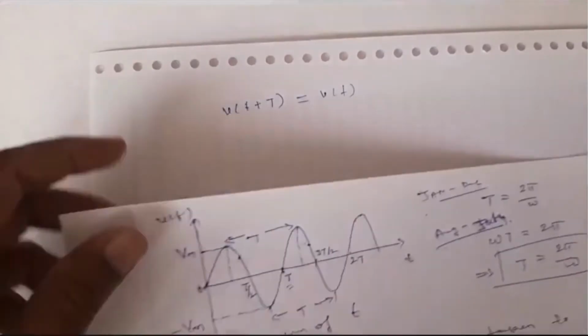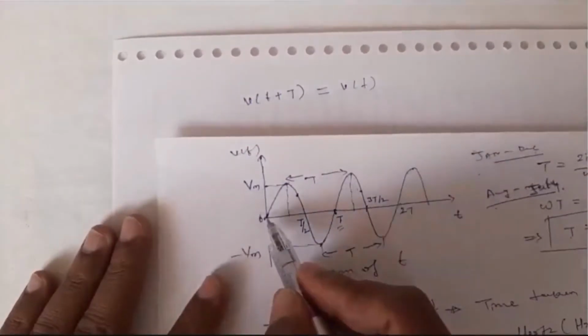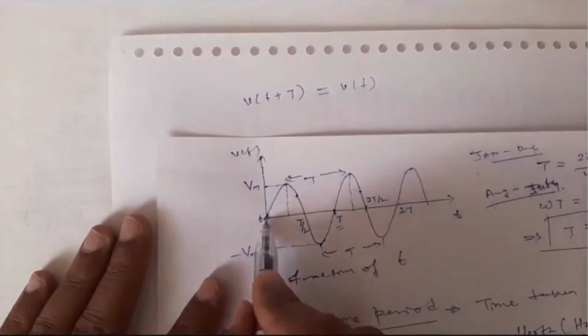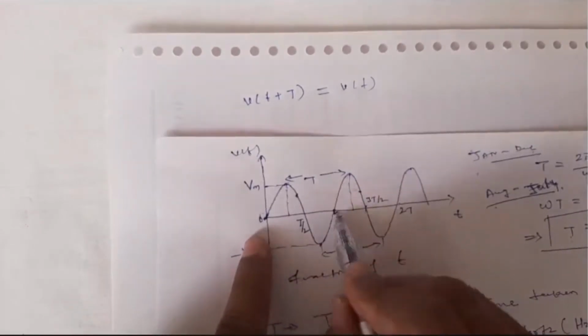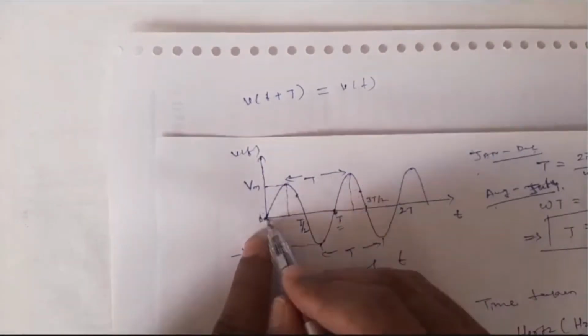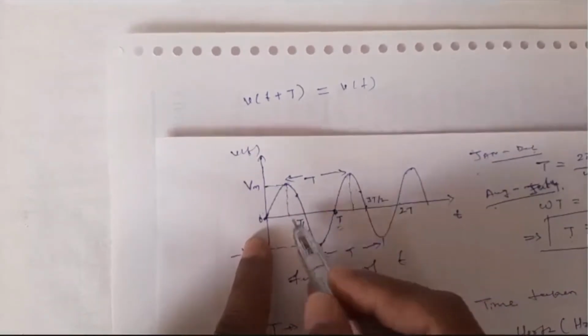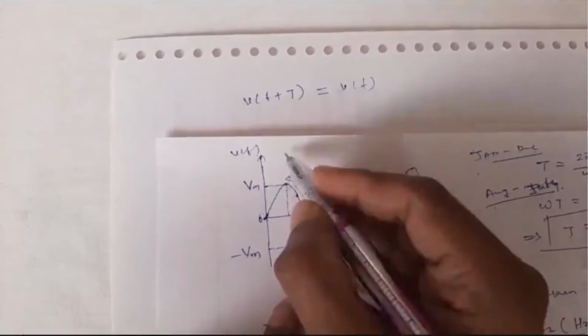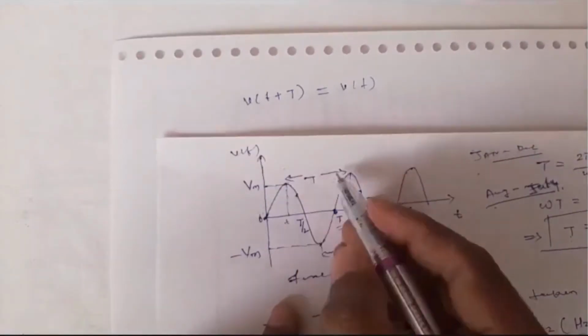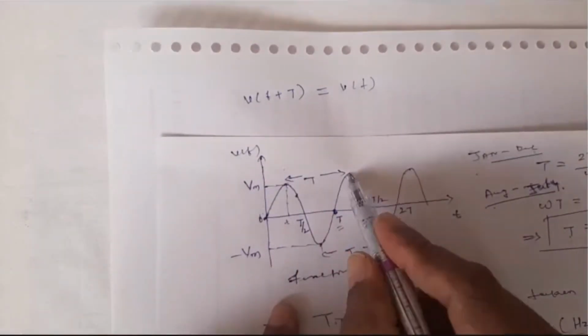Whatever amplitude there is at V of t, the same amplitude will be there at V of t plus T. You can guess, here the amplitude is 0. If I consider this as small t, after capital T you will get the same amplitude. See, this is after capital T.